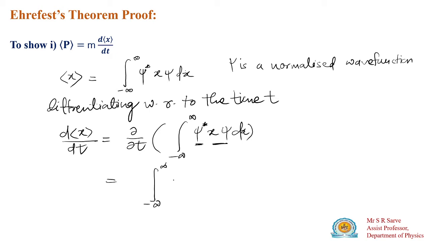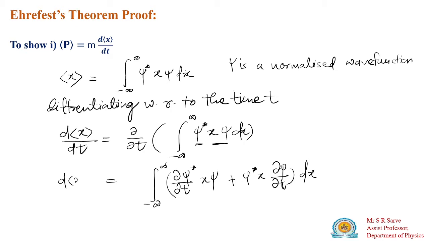So this will be del psi star by dt times x psi, differentiation of the first function with the second function remaining the same, plus the first function remaining the same and differentiation of the second function, taking x outside, so this will be psi star x d psi by dt, dx. This is the value of the differentiation of the expectation value of the position quantity. Suppose this is equation number 1.